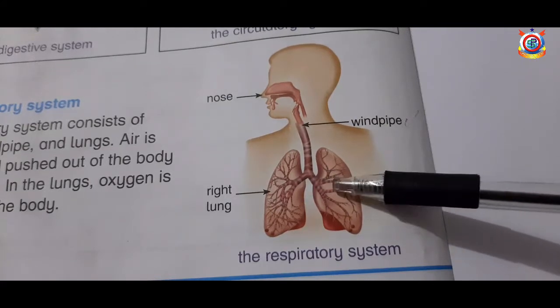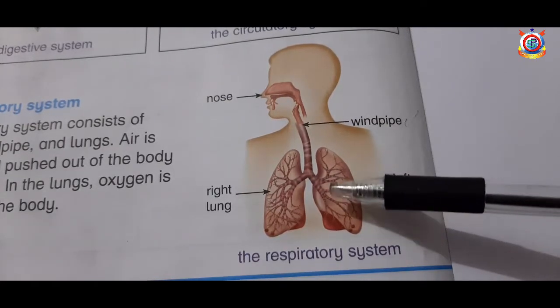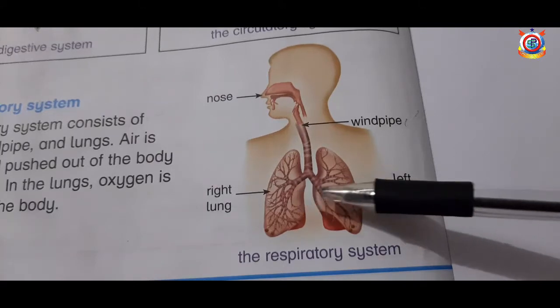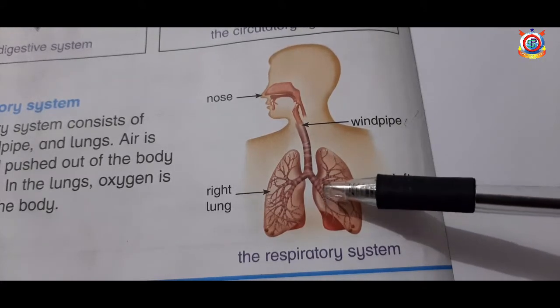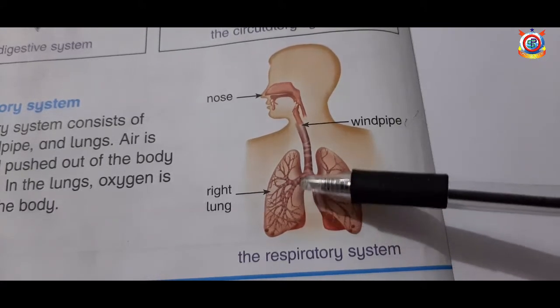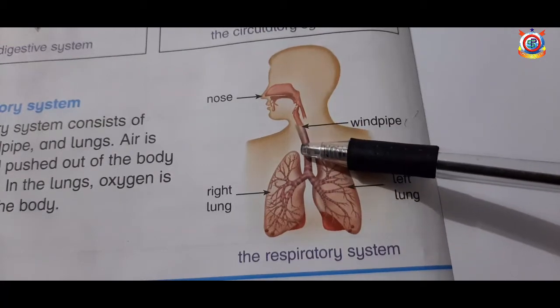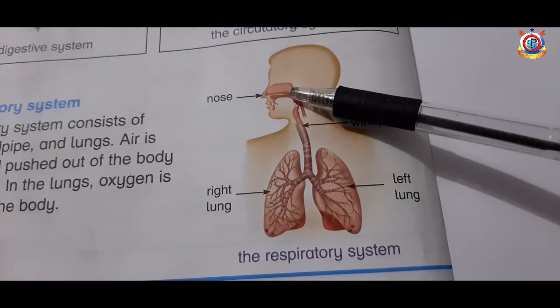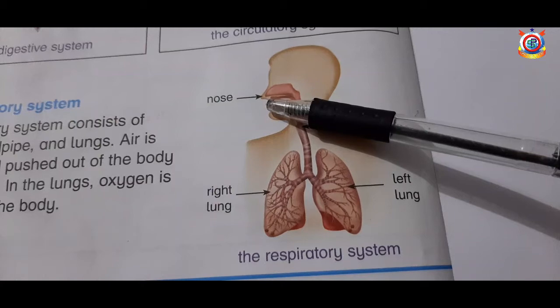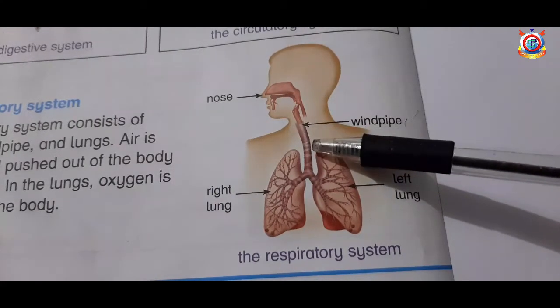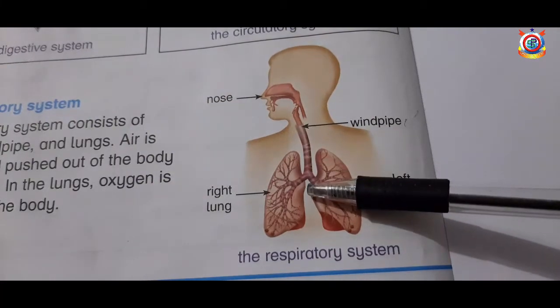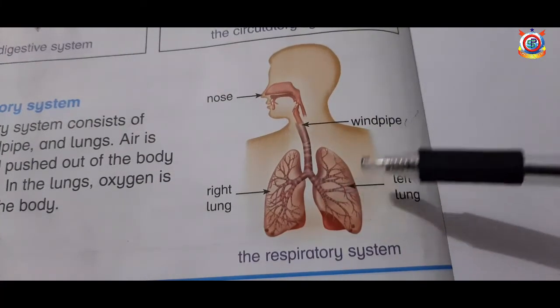Here in lungs carbon dioxide is present, so the reverse process occurs. The carbon dioxide present in the lungs passes through the windpipe and then it comes out from the nose. This is the second step of respiration.